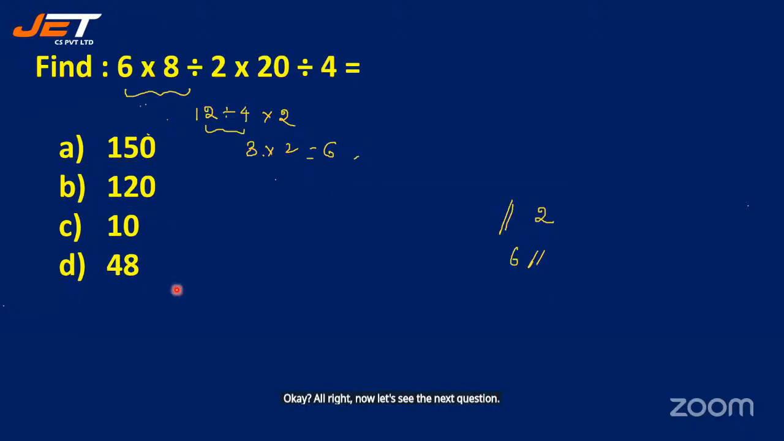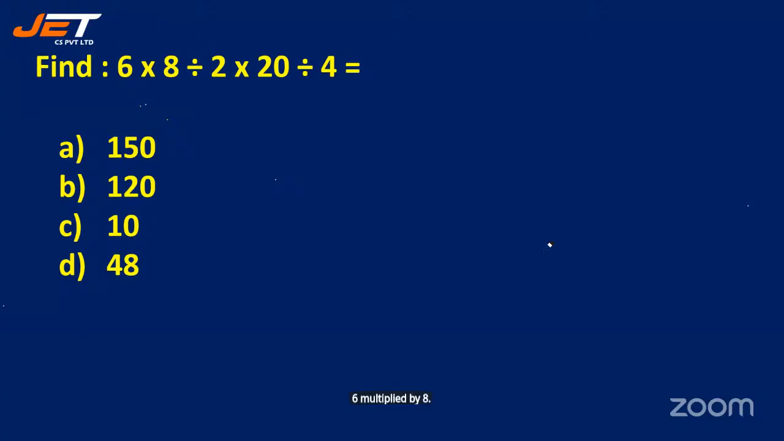Here goes. We have 6 multiplied by 8 divided by 2 into 20 divided by 4. Now, quickly give me your answers in the chat box. Let me see how many of you are giving. I have Mani Teja, Sahasra, Pavan, Sri Vidya, Raju, Tushar. Okay. Just a second.